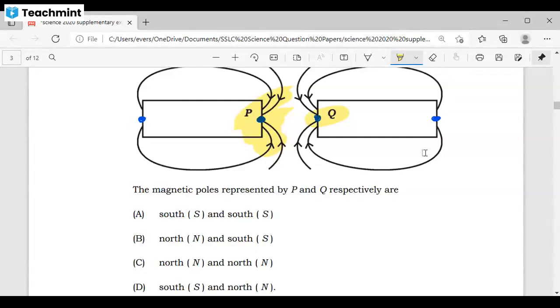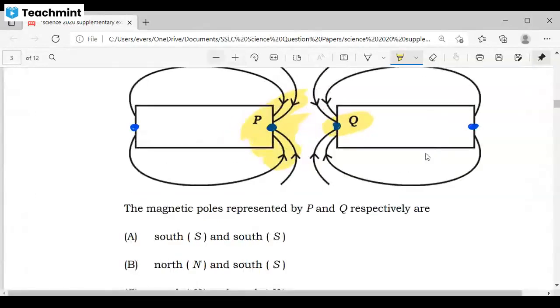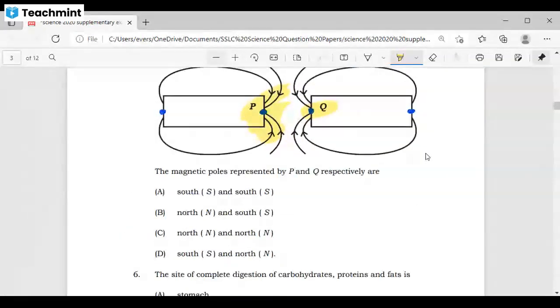South and south. Let's see what is happening in this. Suppose I have two bar magnets, having a north pole and a south pole.